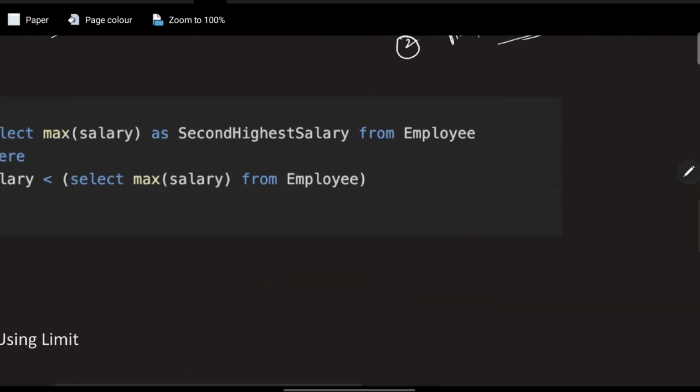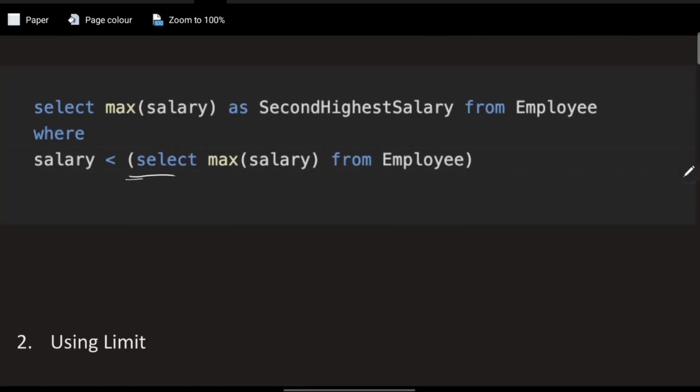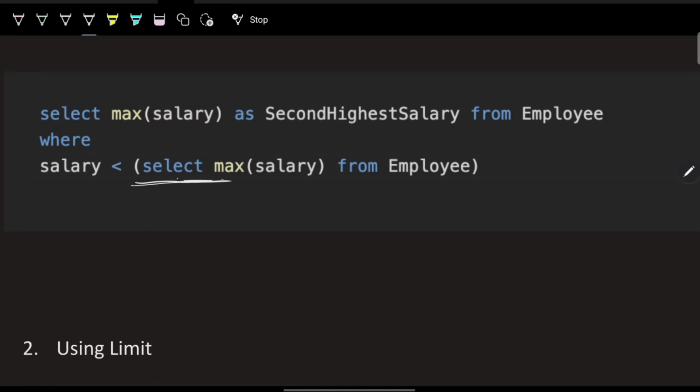So as I said, subquery means a query inside a query, where this inner query is basically the main point. Using this query we will try to find the highest salary in the employee table, that will be 300, correct? And then this outer query will try to find the maximum salary as second_salary. As said, this will be the static string using the as alias from the employee table, but that salary should be less than 300. That is our goal, correct?